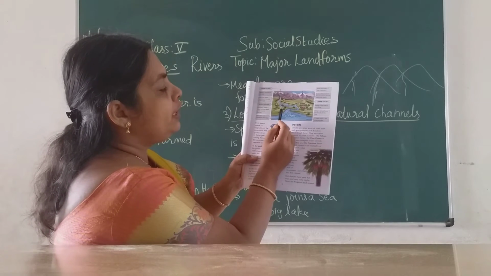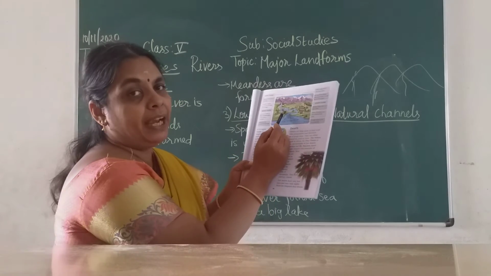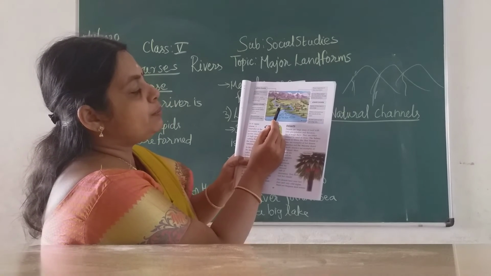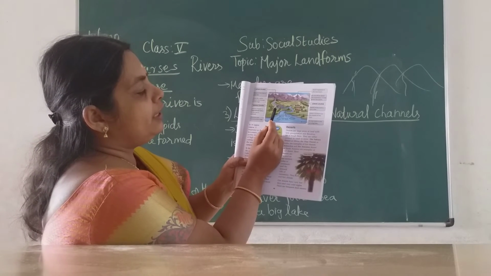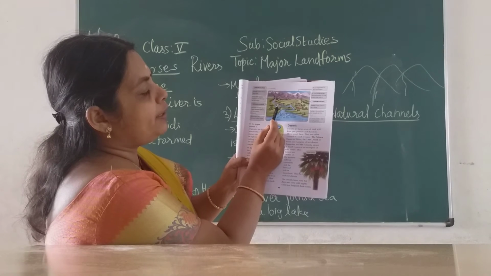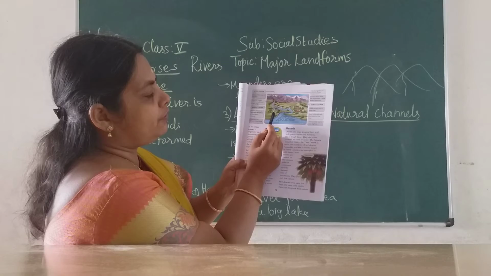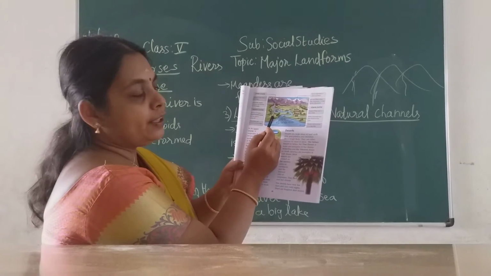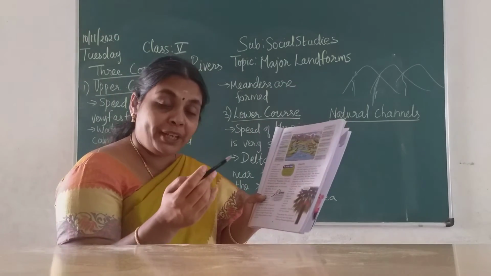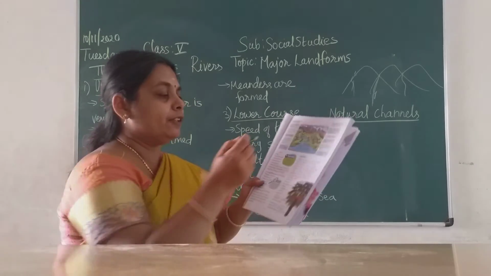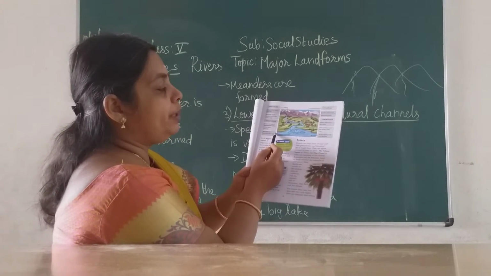Sometimes these meanders join together. The two parts come together and the river starts flowing straight, so this part gets cut off. Again new meanders can be formed, or the old ones get diverted. So meanders are formed at this stage.